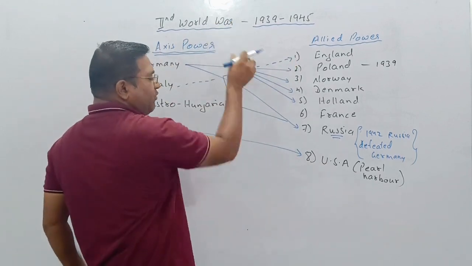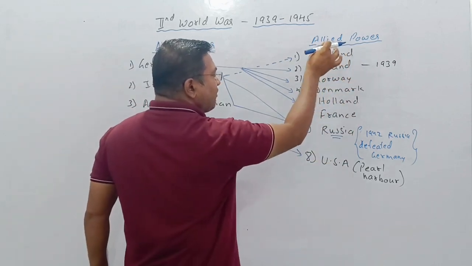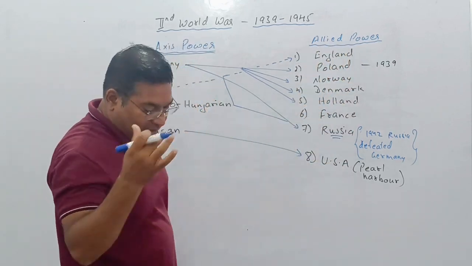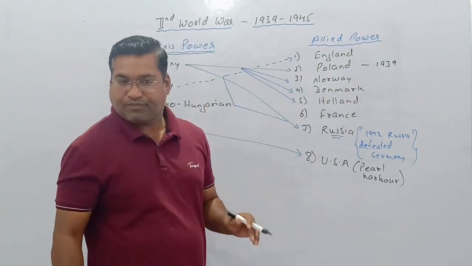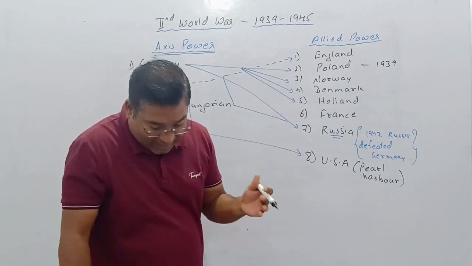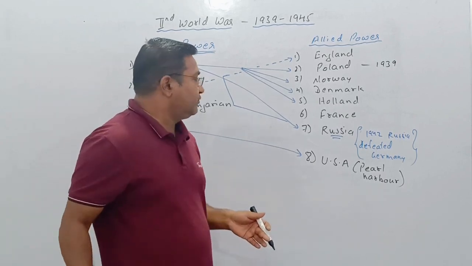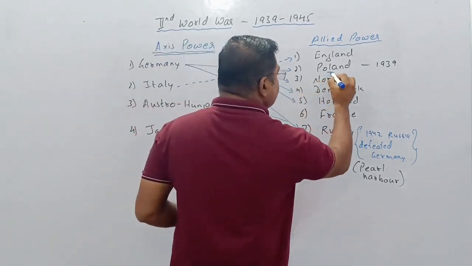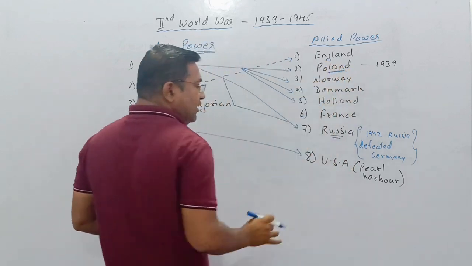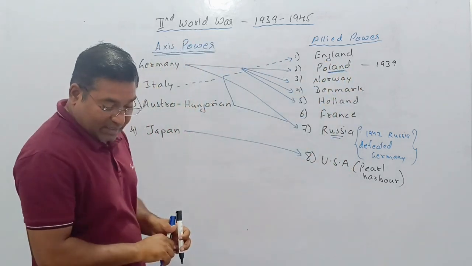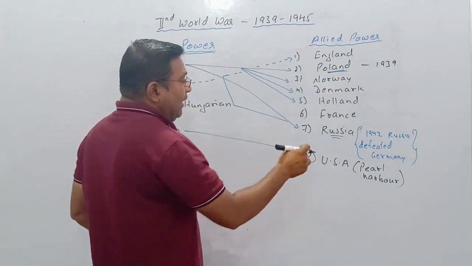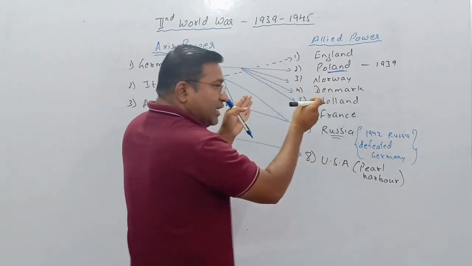Which World War? Second World War, and it directly gave its support to the Allied power called England. On another side, Poland. It was under whom? Under the Germans.